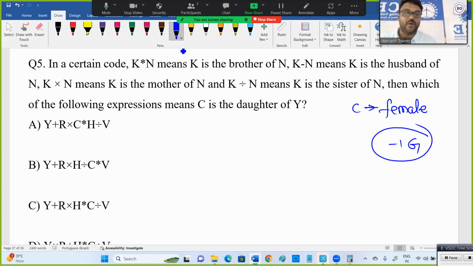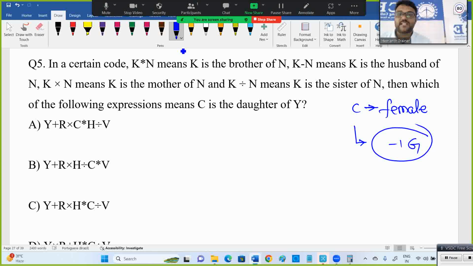We can eliminate a few options. Minus 1G means 1 generation below. Plus 1G means 1 generation above. 0G means same generation: your brother, sister, cousin, wife, husband, all your generation, cousins and all. Parents, father-in-law, mother-in-law, uncle, aunt, are above generation like that. Daughter means below generation. I use those points to eliminate the options.